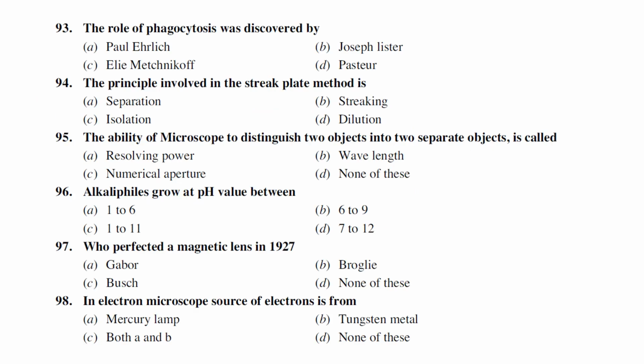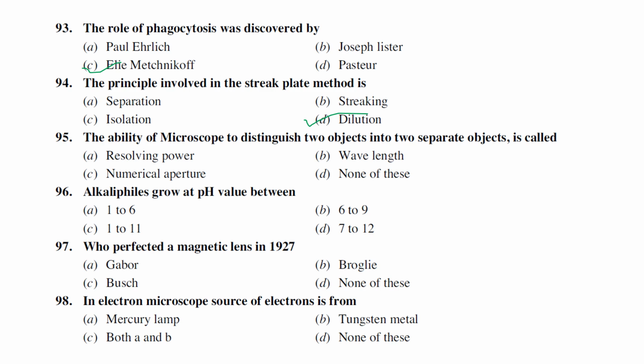The role of phagocytosis was discovered by, phagocytosis means eating their own cells. So that was first discovered by Metchnikoff. The next one is the principle involved in the streak plate method. The principle generally involved in streak plate method is just dilution. That's it, nothing else. Separation or streaking or isolation or dilution. Very simple, it's a dilution.